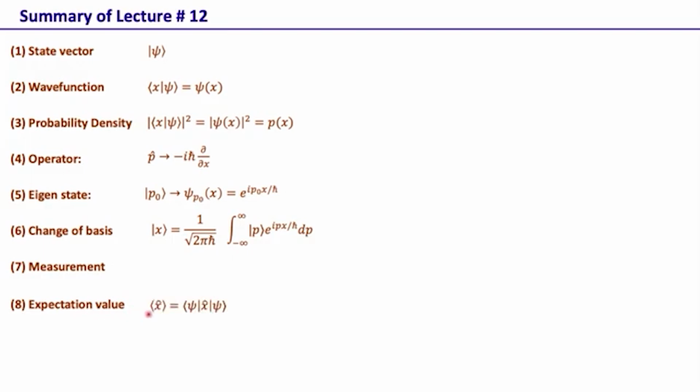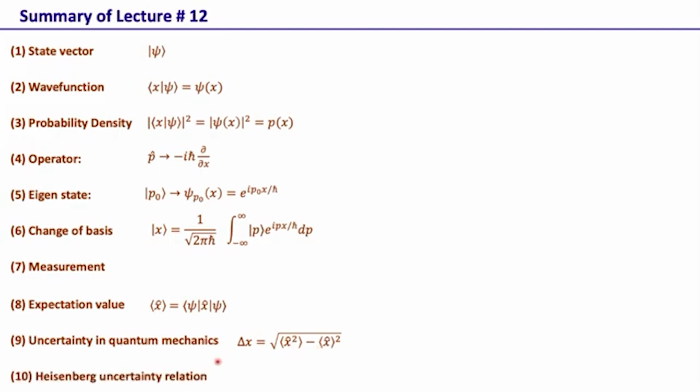The expectation value of an operator is given by this formula, where psi is the state and x the operator. Then we have uncertainty in quantum mechanics, and that is defined in terms of the expectation value of the first moment x and the expectation value of the second moment. We also looked at the Heisenberg uncertainty principle, which basically says that if you have two conjugate variables, then they cannot be measured with infinite accuracy at the same time.